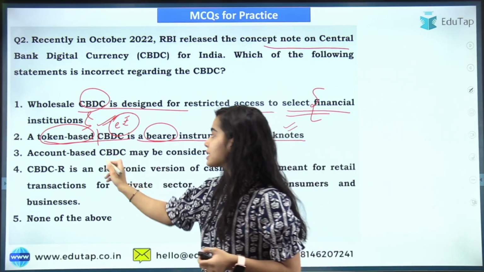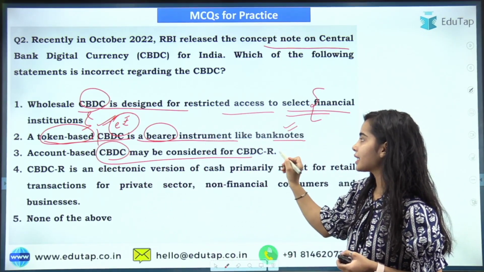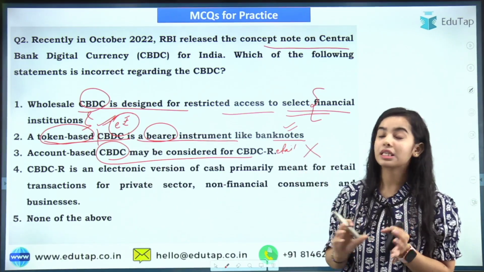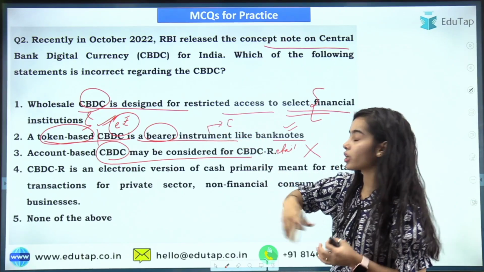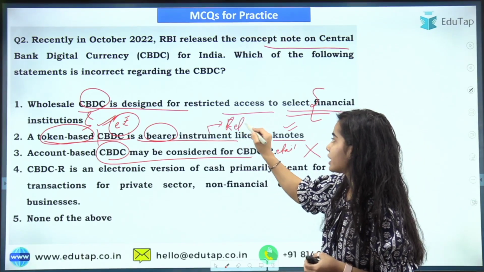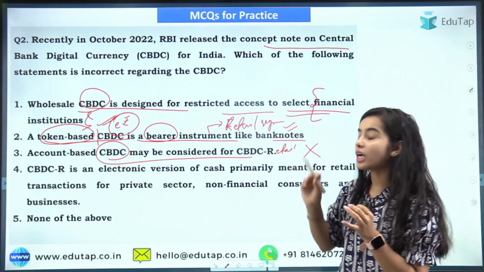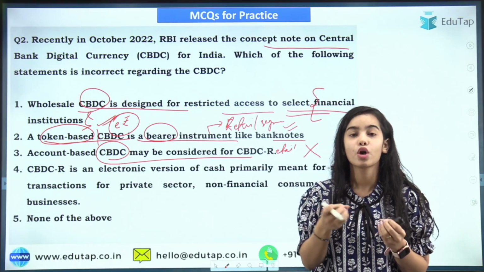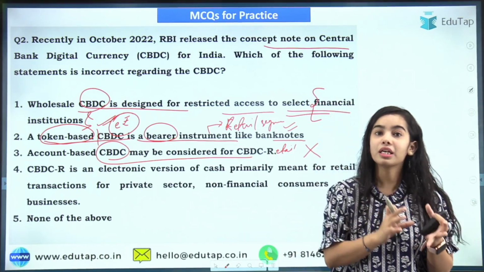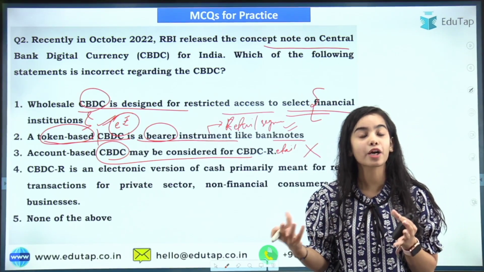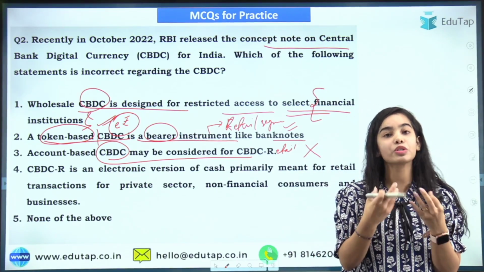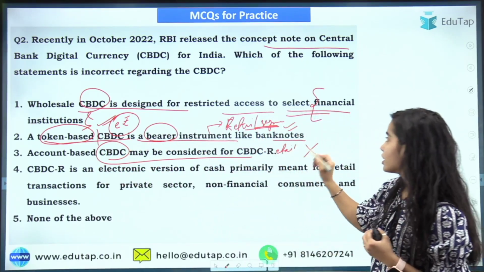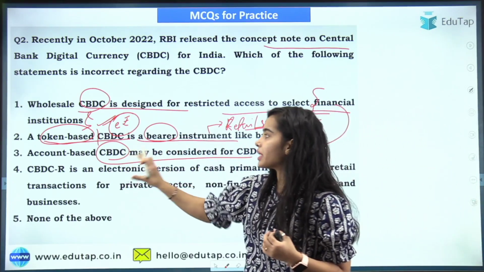Account based CBDC may be considered for CBDC-R, that is CBDC retail. Is it true? No, it is not true. The token based CBDC is said to be for the retail segment. The token based CBDC is going to be for the retail segment because we have the habit of using banknotes. We give the money like that. Similar will be the digital token, because it is just like banknotes, the bearer instrument that we own. So for the retail segment, the token based CBDC will be there, and for the financial institutions, the account based CBDC will be there.